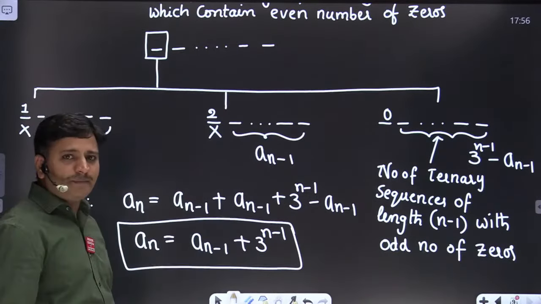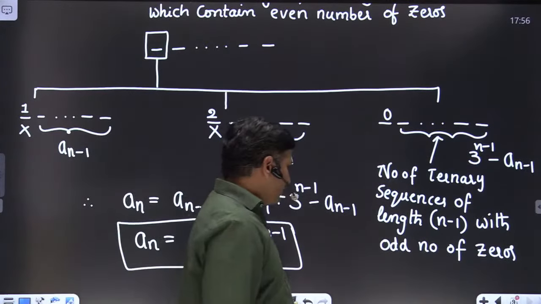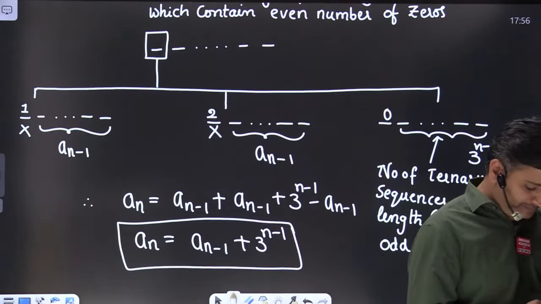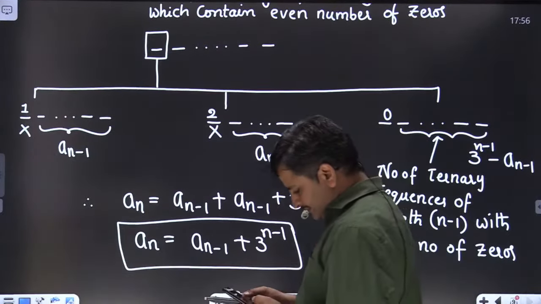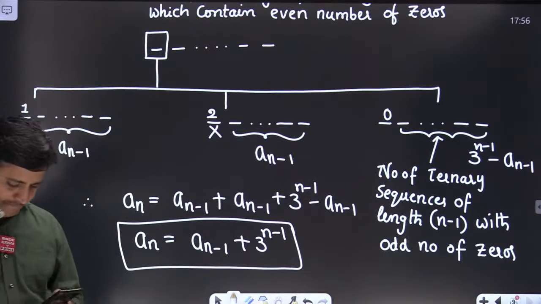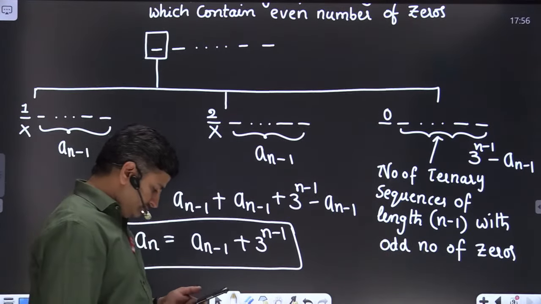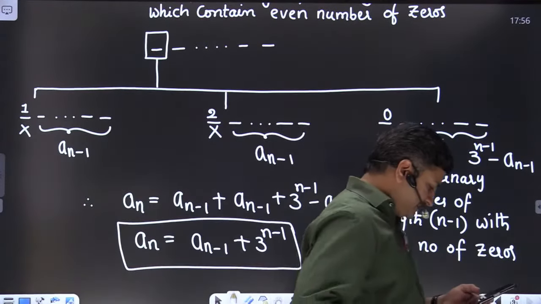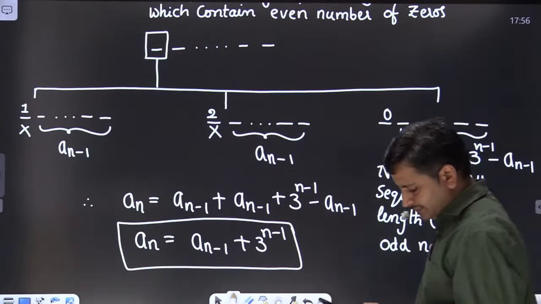Apply the same procedure for a binary sequence of length n which contains an even number of zeros, and we'll get more clarity, friends. Can you comment in the chat box? Is it clear this time? I'm running a little bit fast. Very much clear, thank you.